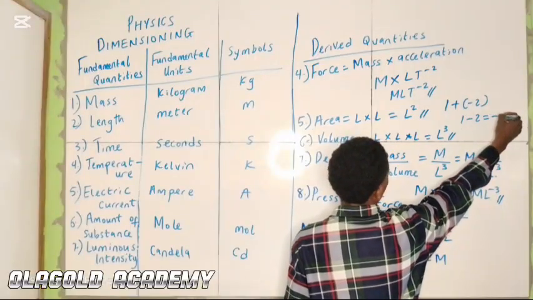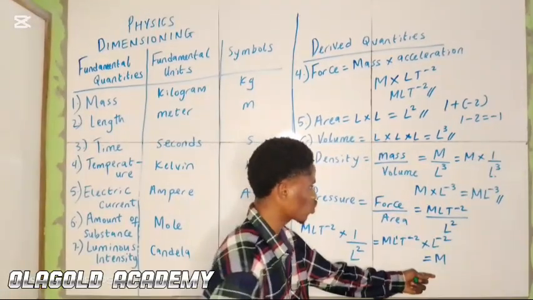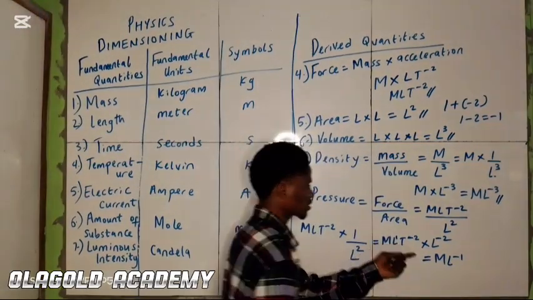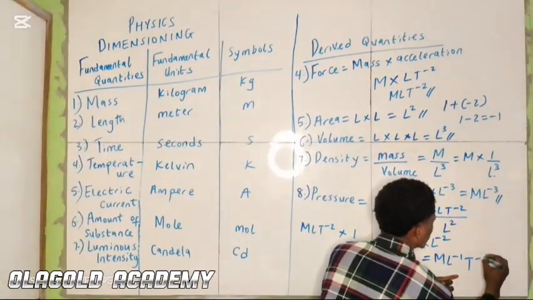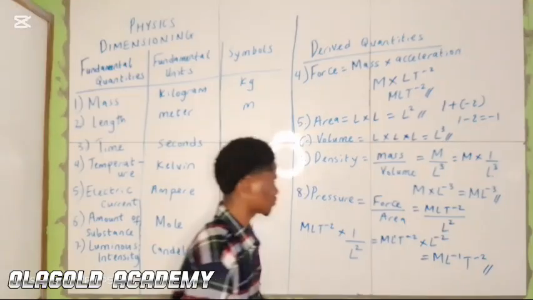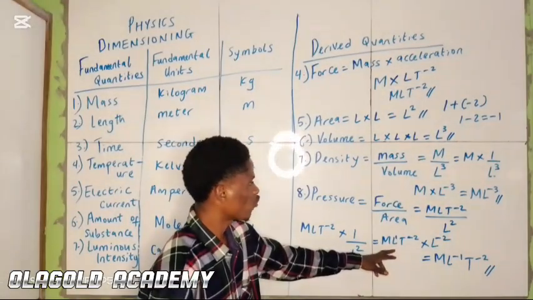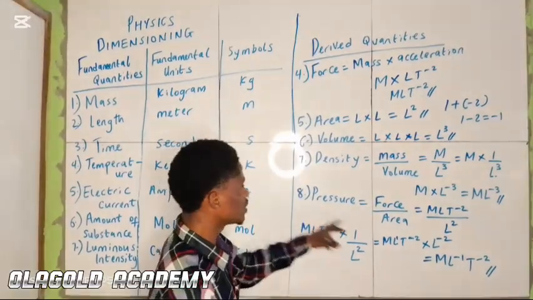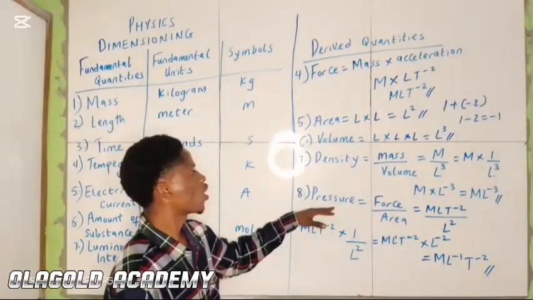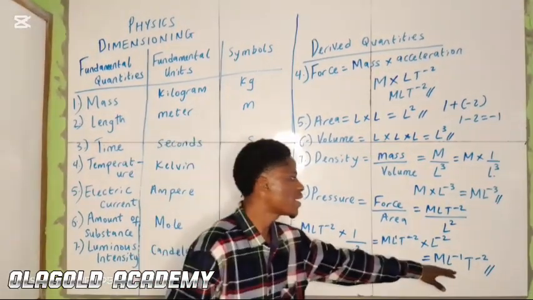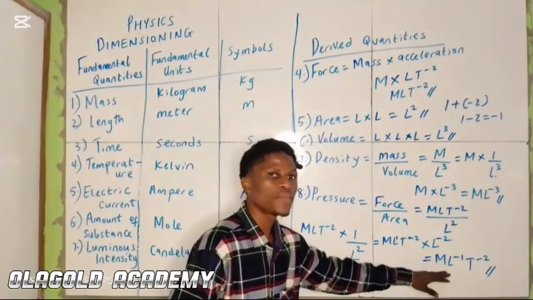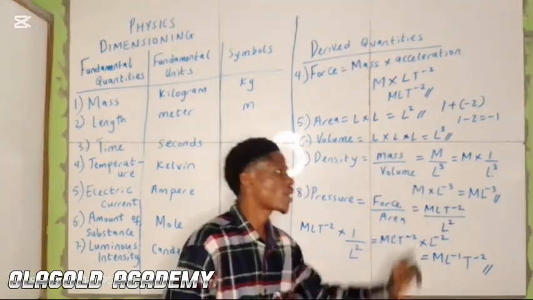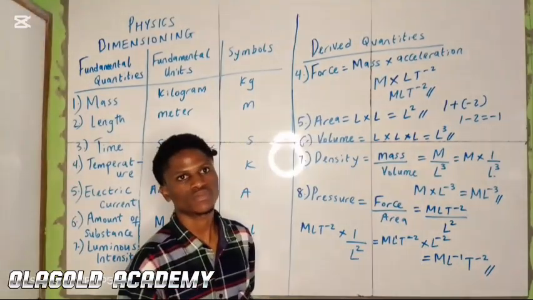So guess what? Minus 1. So it becomes ML minus 1, and what next? T minus 2. That's it. So this is the dimension for pressure: ML raised to the power of minus 1, T raised to the power minus 2.